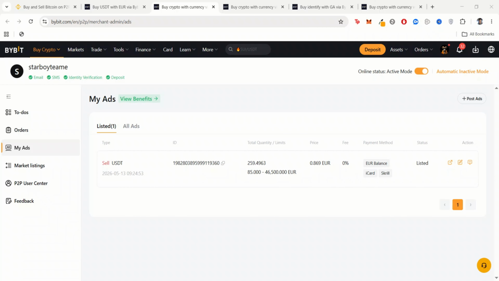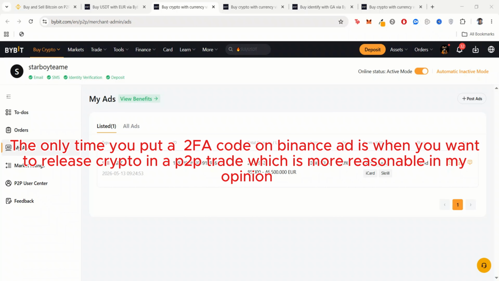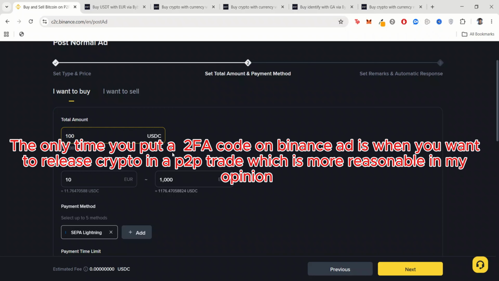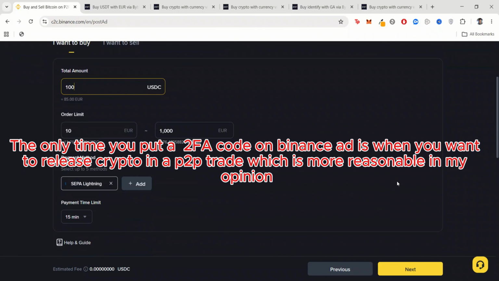That's another advantage. And when you're using your phone on Bybit, if you leave this page to go and copy your authentication code before you come back, the app most likely starts from the beginning, which is always a problem for me. That is not user friendly for me, if I must say. So Binance is good for editing your ads quicker.